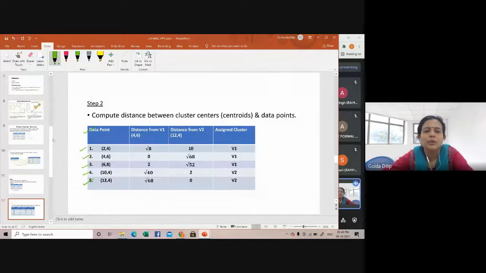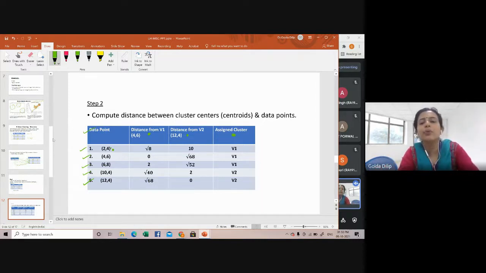First we need to compute the distance of each data point from V1, which is 4.6. Then we compute the distance from V2, which is 12.4. Then I will tell you how to assign it to the appropriate cluster, whichever is closer.